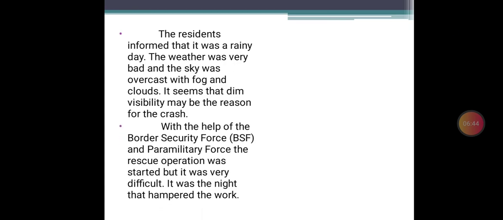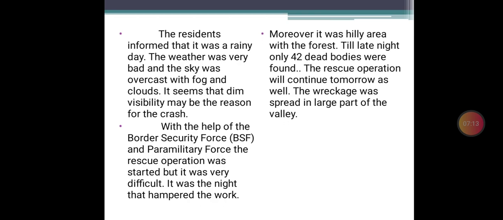With the help of the Border Security Force (BSF) and the paramilitary force, the rescue operation was started, but it was very difficult. It was the night that hampered the work. We mentioned that BSF and paramilitary forces are working wherever the site was, and it is also hampered by other things. Work is not carried out regularly.